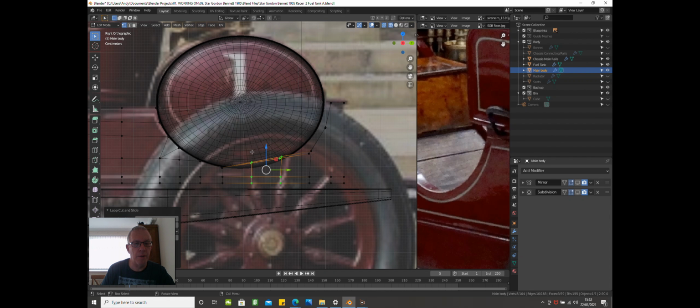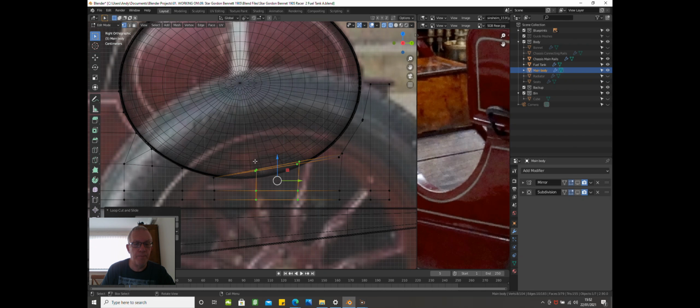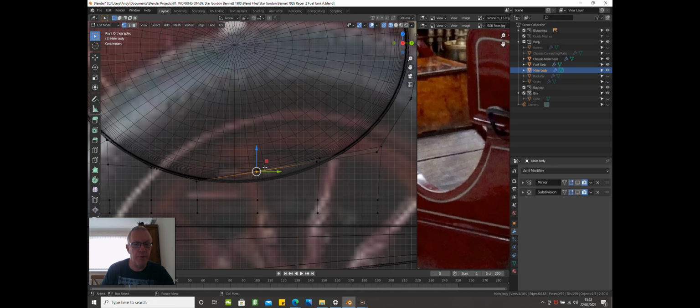Okay. These need to be in line, they're not, so SZ0. Again, keep your topology as tight as you can. So here, SZ0, and this SZ0.